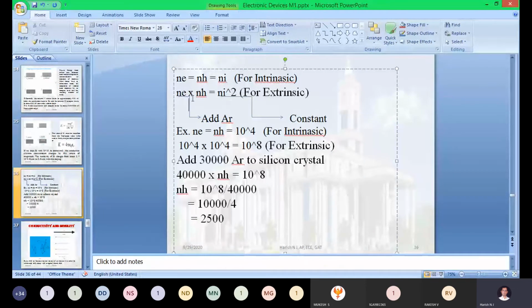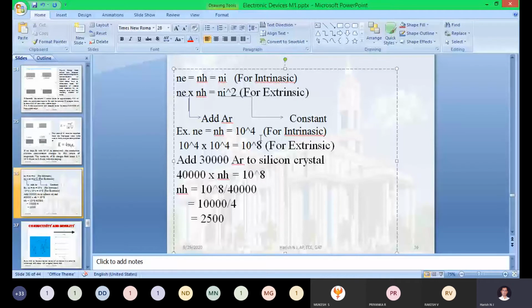Now just for understanding the second equation, I have taken some numerical value. 10 to the power of 4 means 10,000, right? I am correct? Yes, sir. So here in the intrinsic, 10,000 electrons are there. However many electrons come out of the valence band, that many holes will be created. That value is also 10 to the power of 4. The number of electrons and the number of holes are equal to 10,000 and 10,000. What about Ni? Even Ni is 10,000. It's very simple in the intrinsic.